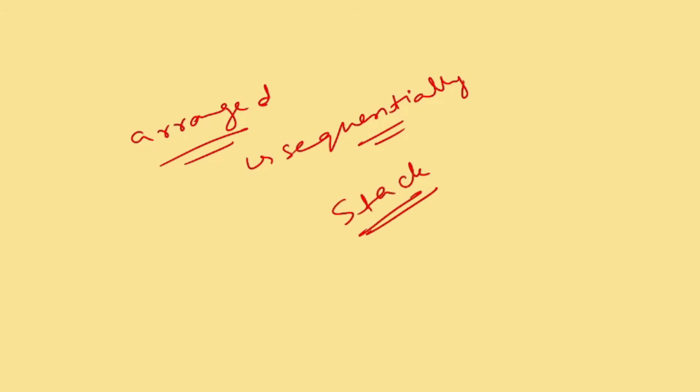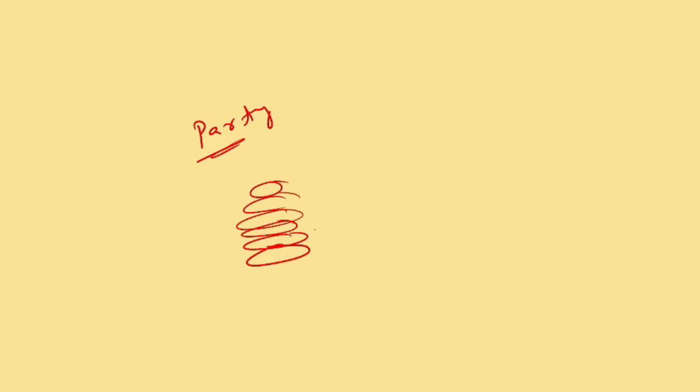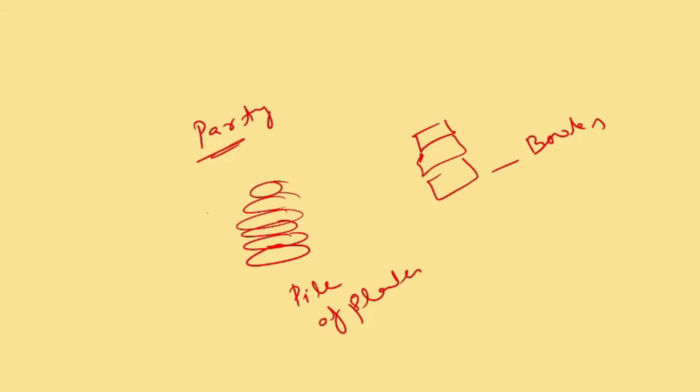When we talk about stack, that means in a stack we are going to put the data one after another. For example, if you are going to a party, you must have seen the plates one after another. So this is a type of stack, a pile of plates. We can give the example of a pile of plates, right? Or you are visiting a library, there you can see a pile of books. So we can say it's a stack.